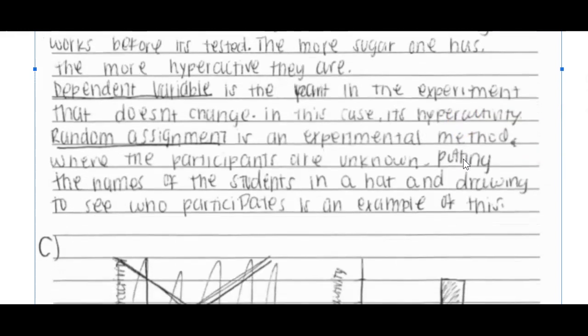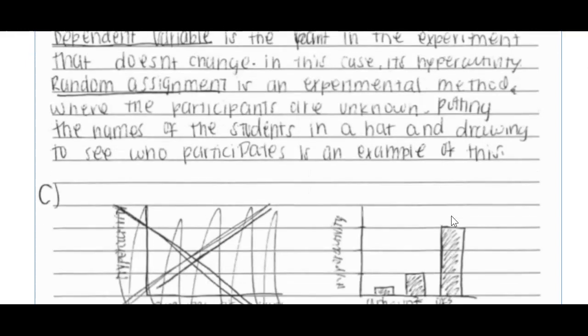Random assignment is an experimental method where the participants are unknown. Putting the names of the students in a hat and drawing to see who participates is an example of this. And for this, it is not random assignment. They're not talking about groups. They're talking about just random sampling, and that is not going to score.